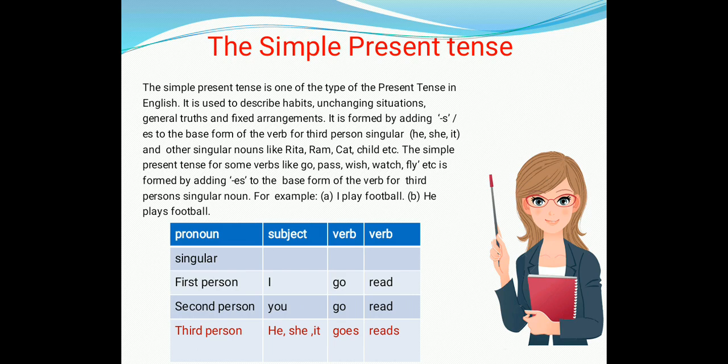So third person singular noun means, you can see it in the chart, he, she, it are third person singular nouns which take s or es in the verb. For example, I play football. Another example, he plays football.